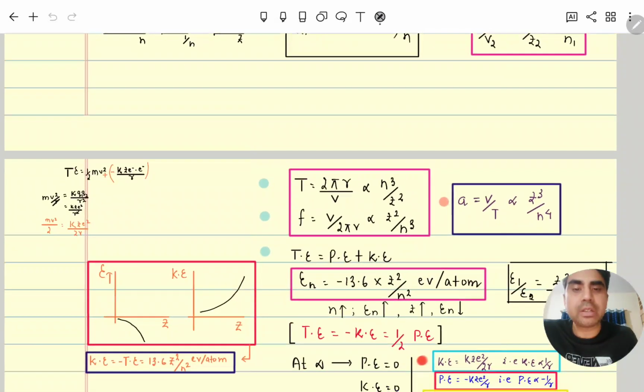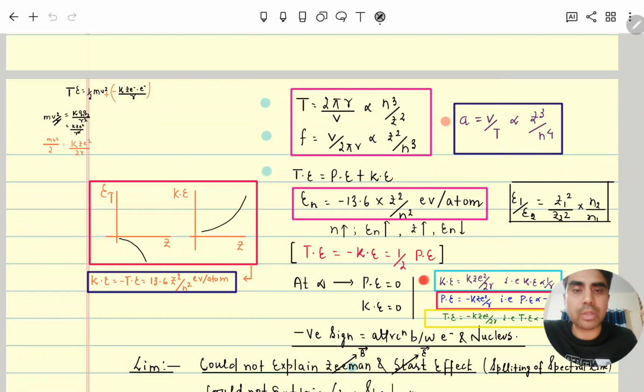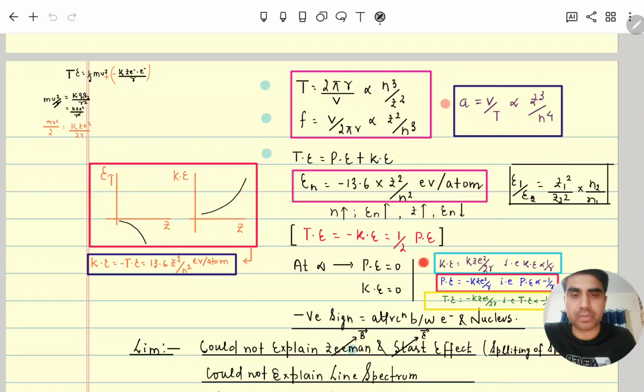Now we will calculate the time period of the electron revolving around the nucleus in a one-electron system. Time period, time is what? Total distance divided by velocity. The total circumference is 2πr divided by v. So keeping the general formula of radius here, that is n² h² divided by 4π² m k Z e².